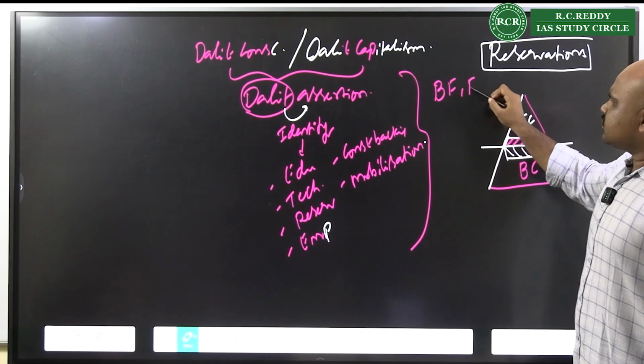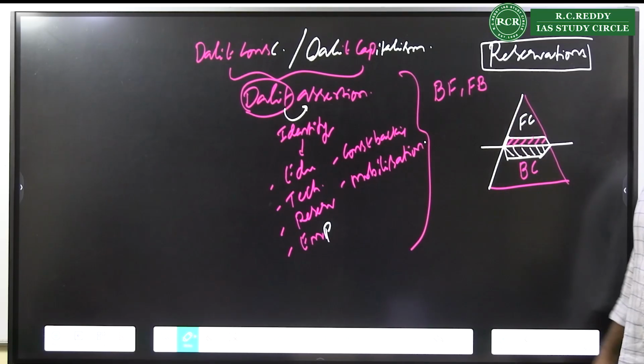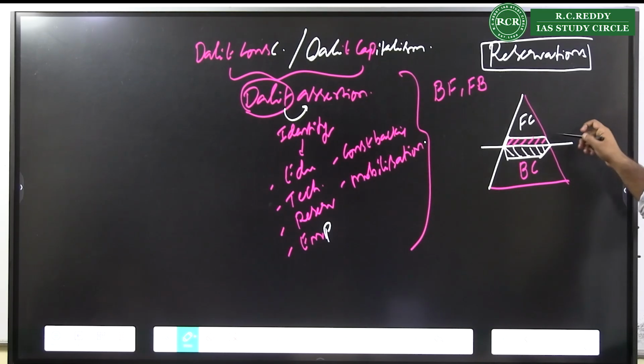Backward forwards and forward backwards. We see a concept of backward forwards and forward backwards, where some backward population exists in forward communities and some forward population exists in backward communities.